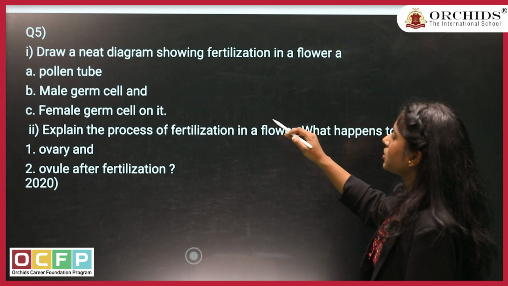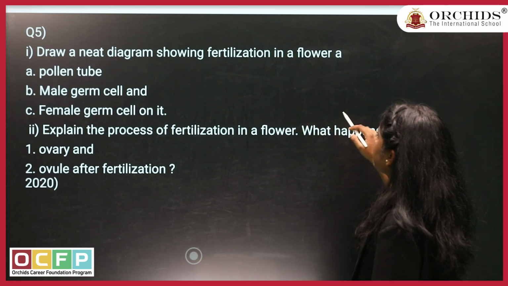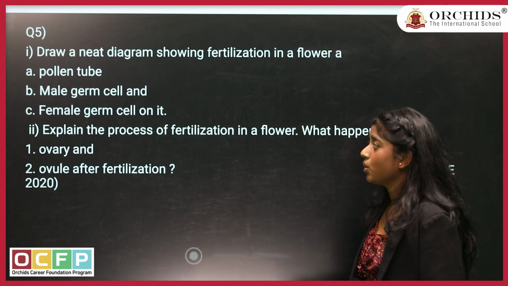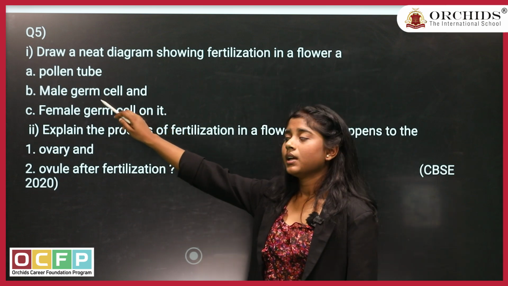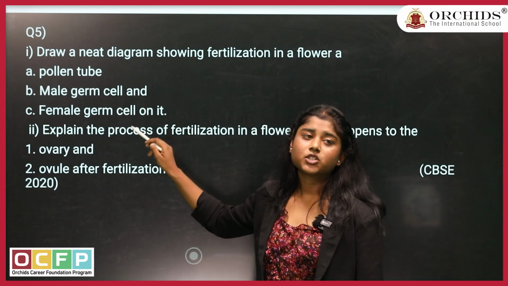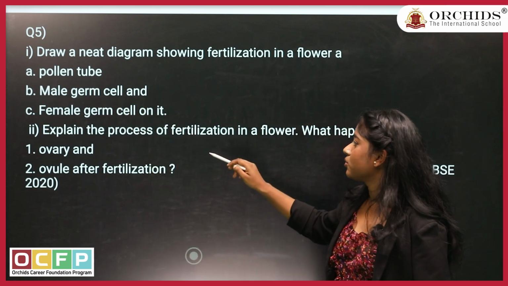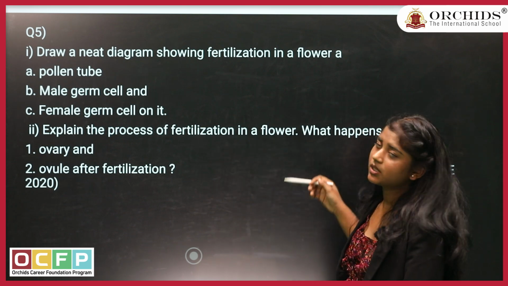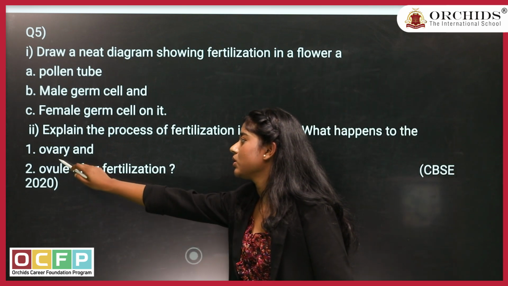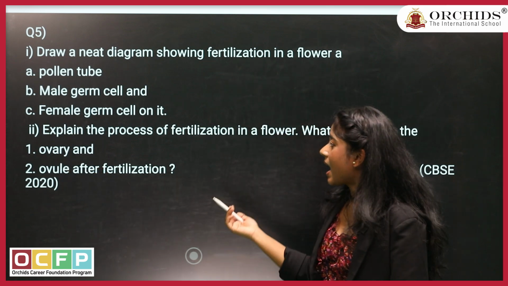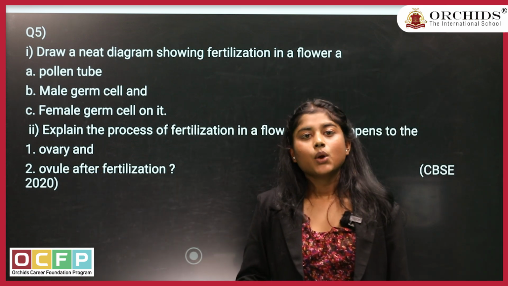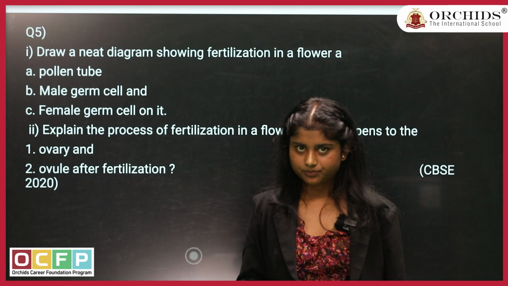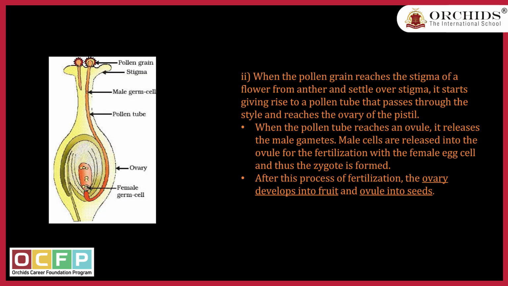Now, the question is draw a neat diagram showing fertilization in a flower, where you have to show a pollen tube, male germ cell, female germ cell in it. And then you have to explain shortly about the process of fertilization in a flower. Then you will write about what will happen to the ovary and what will happen to the ovule when the flower is fertilized. To see our answer, here we have a slide.